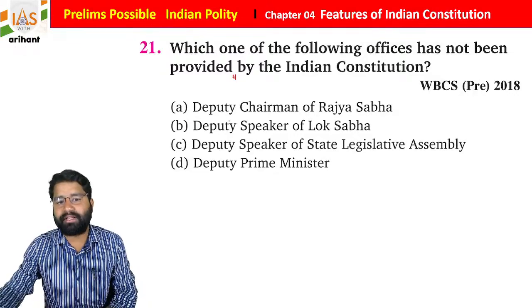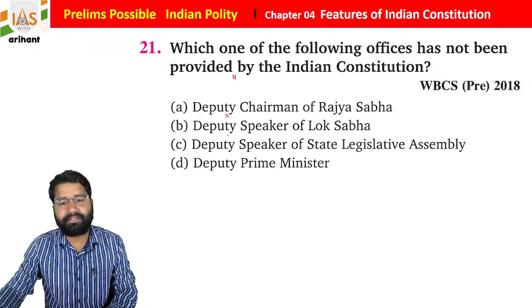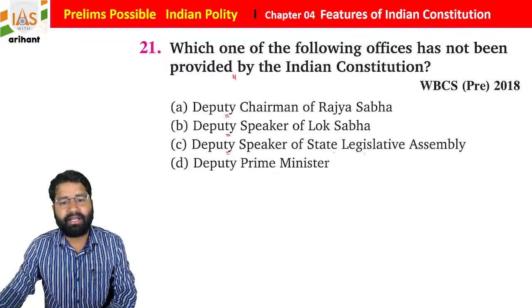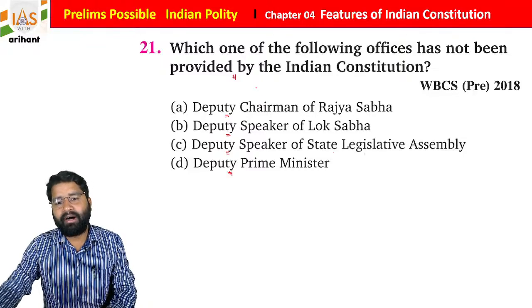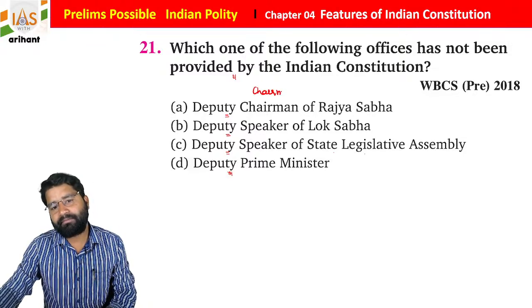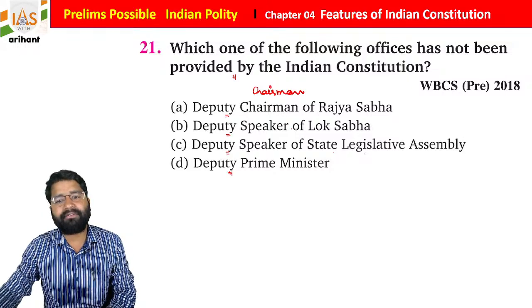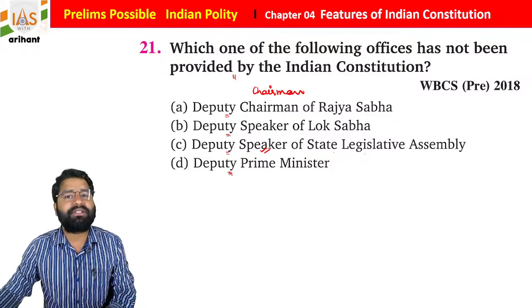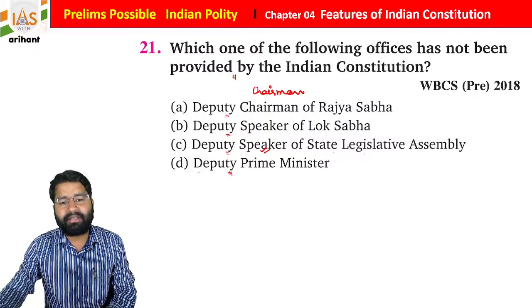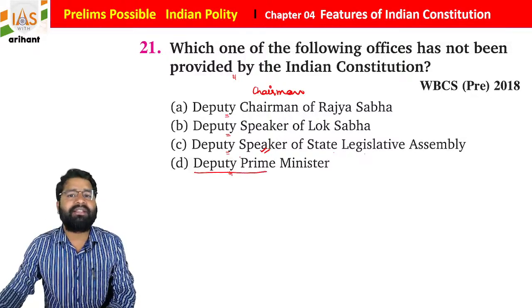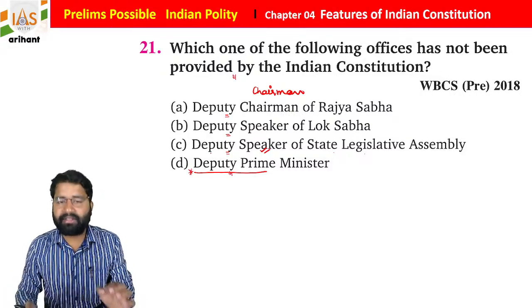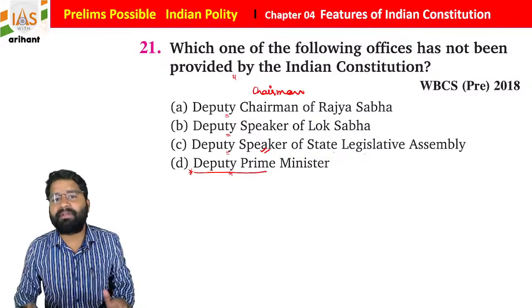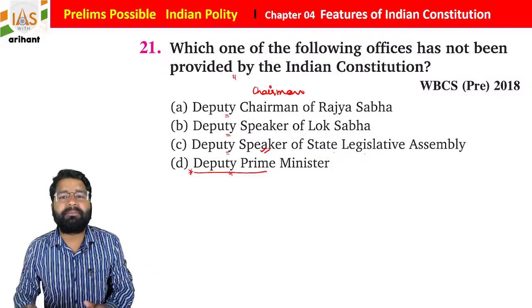Constitution of India, students. If you see, Deputy Chairman of Rajya Sabha, Deputy Speaker of Lok Sabha, Deputy Speaker of State Legislative Assembly, and Deputy Prime Minister, students. What do you find? We have Chairman of Rajya Sabha, Speaker of Lok Sabha, Speaker of Legislative Assembly of State. But we may create the Deputy Prime Minister, but there is no specific article or mention in our Indian Constitution for the Deputy Prime Minister, students.